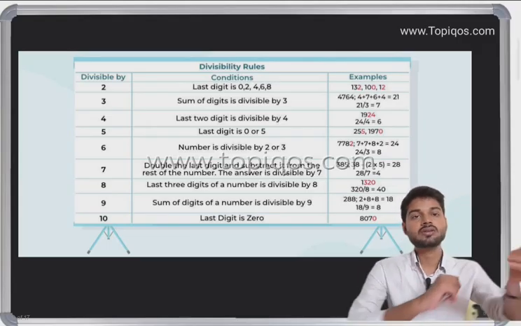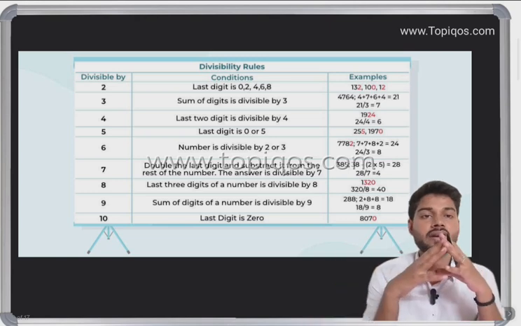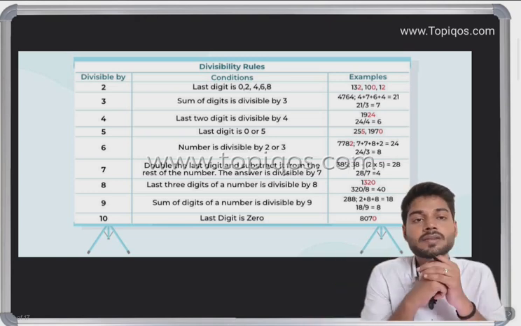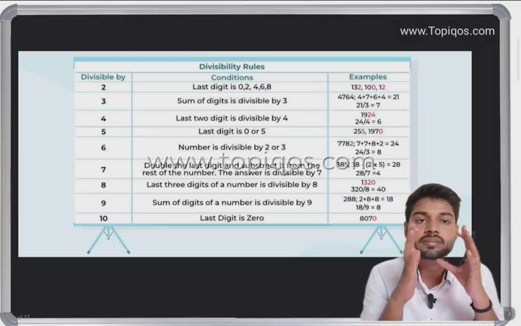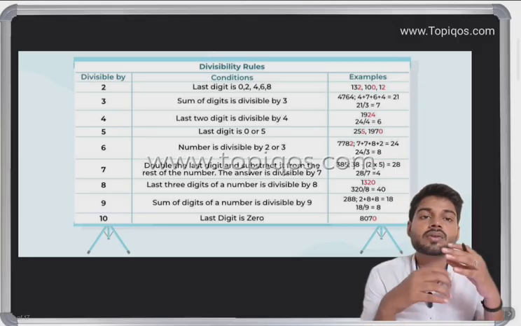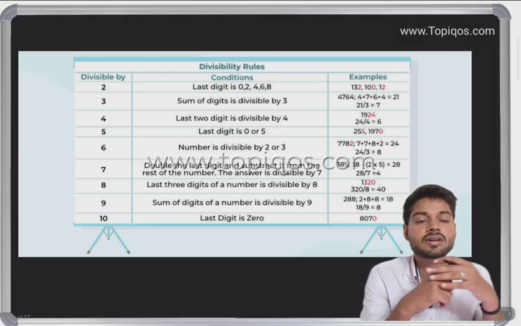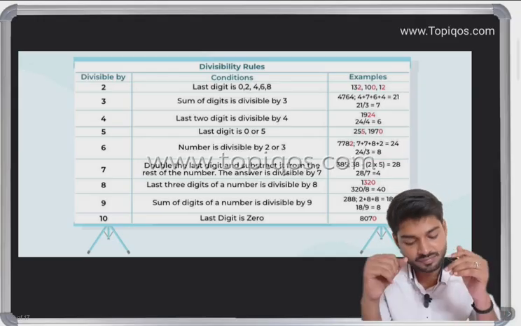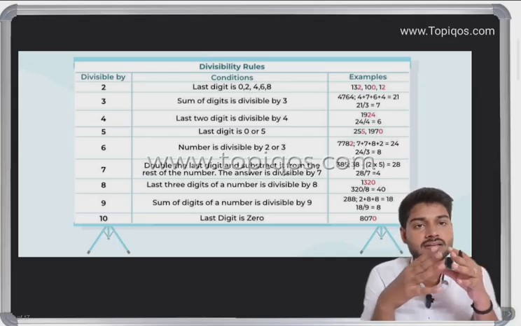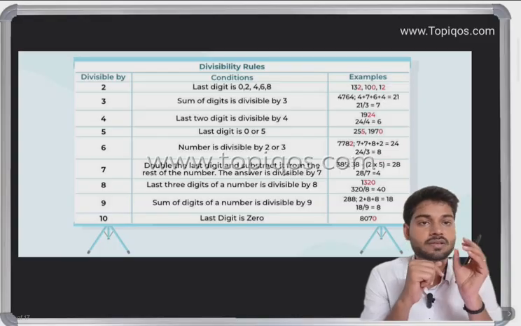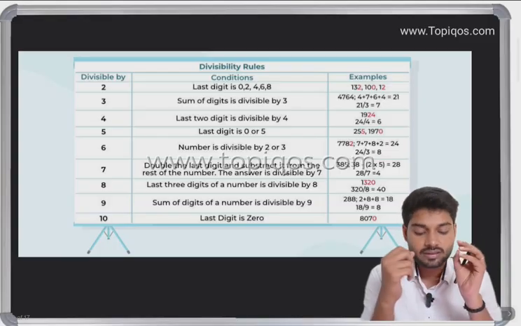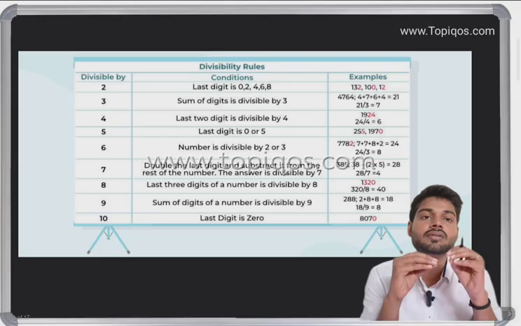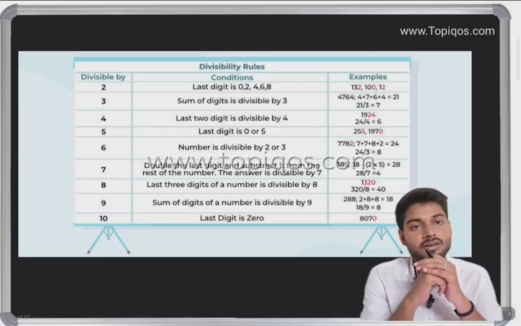Okay, so now we have completed some basic concepts of the number system. Now we are going to apply the concept of number system to divisibility rules. In the last class, I gave you a glimpse of divisibility rules. Now we are going to cover the divisibility rules and also solve some questions on them.